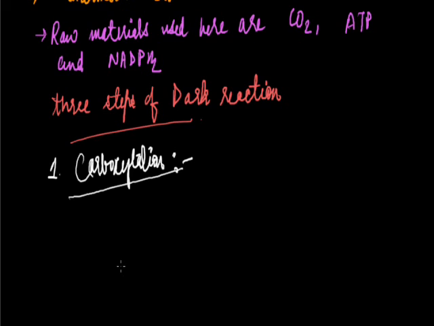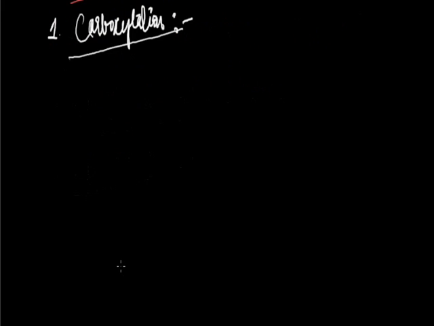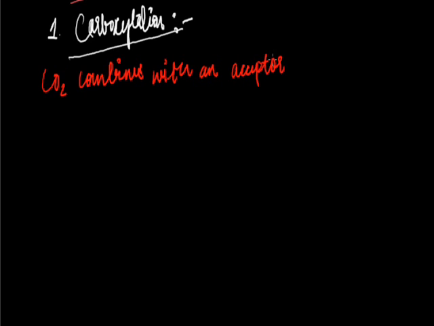So in this dark reaction, the first step is carboxylation, that is the CO2 combines with an acceptor, that is RUBP.